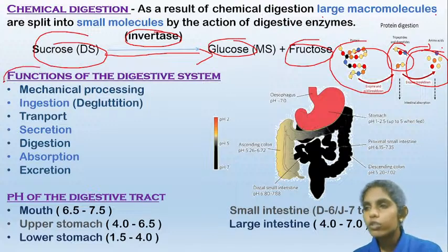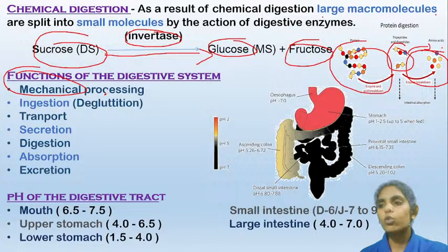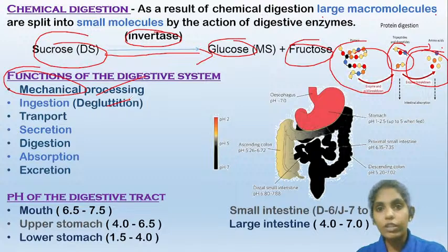Now coming to the functions of the digestive system. The digestive system performs many functions in order to complete the digestion process. So let us know what those functions are. Mechanical processing: as I told you, they will break down the food particles. Then ingestion, ingestion of the food in the form of bolus, that is a small ball-like mixture of the food.